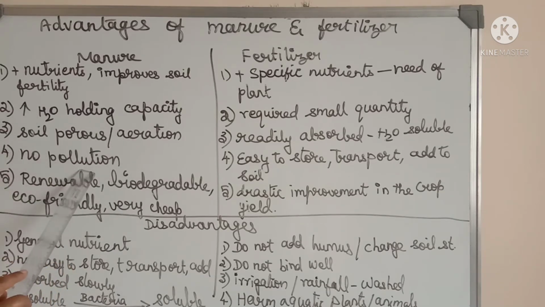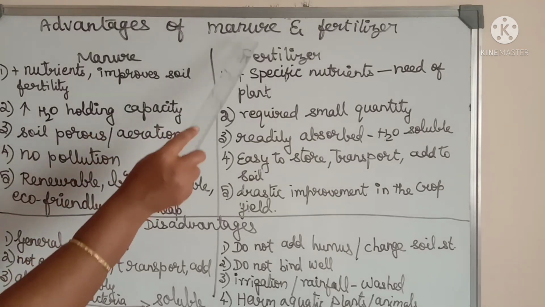It does not cause any pollution. They are renewable. That means they can be obtained again and again without getting exhausted. Biodegradable, decomposed by the action of microbes. Eco-friendly, does not harm the environment. Very cheap, cost effective. These are the advantages of manure.